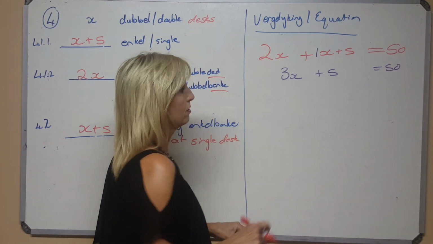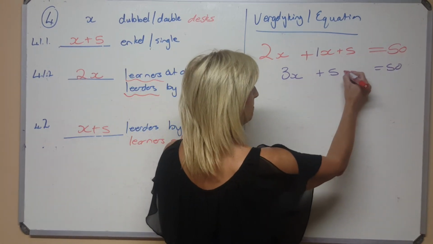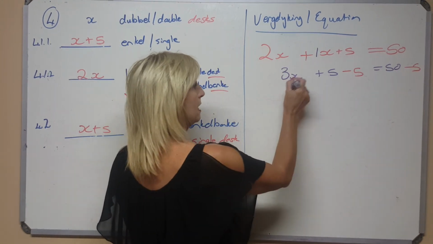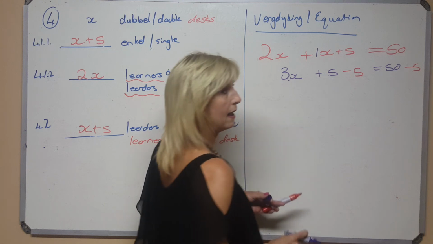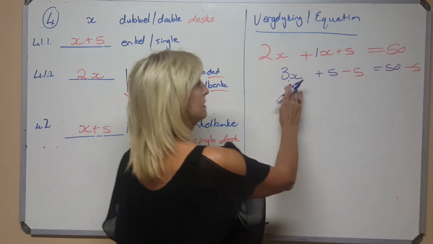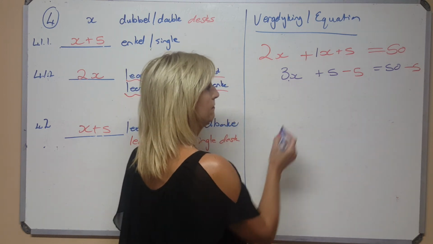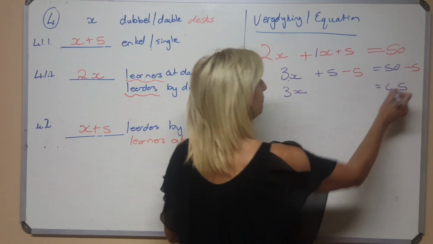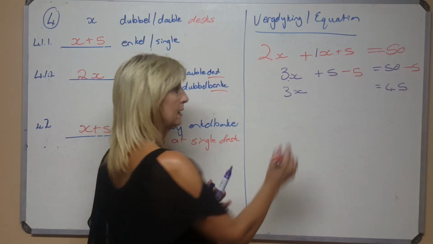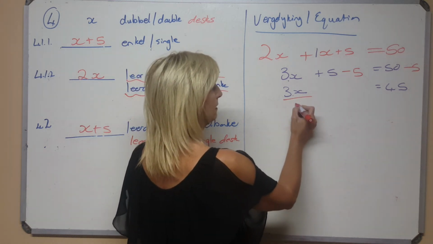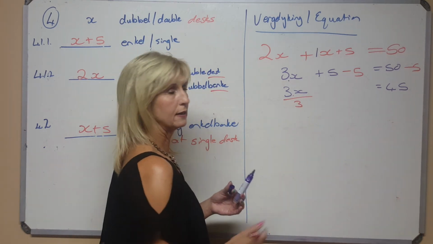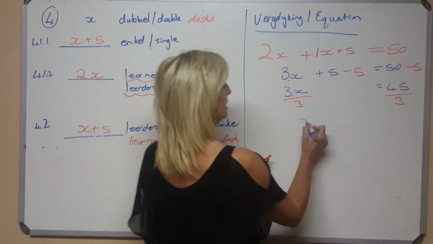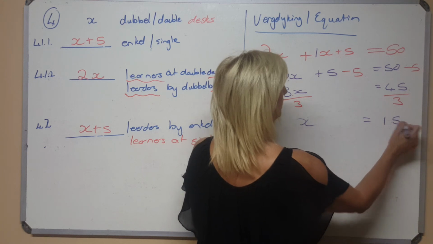Hoe gaan ek nou ontslaa raak van daai plus 5? Ek gaan sê min 5 en min 5 aan al 2 kante, because it was timed and added. First get away the adding by saying minus. Dit was gemaal en geplus, eers trek ek die minus 5 af. Dan bly daar 3 maal x oor, en aan daai kant is 45. Nou is 3 keer x, moet ek gaan maal met, dan gaan ek die teenoorgestelde doen, deel met. It was timed with, so I divide by, so x is equal to, and the answer should be 15.